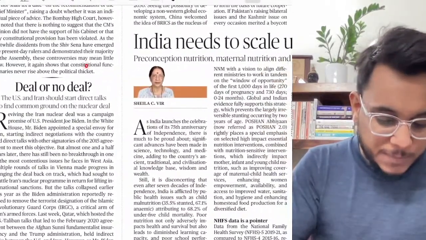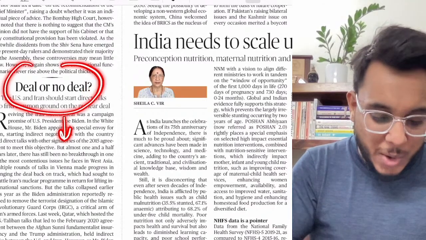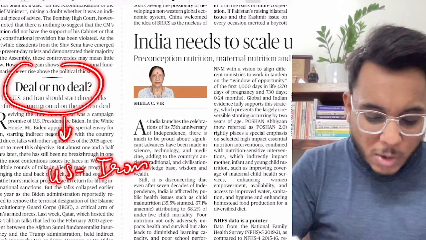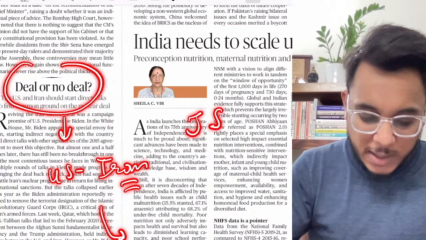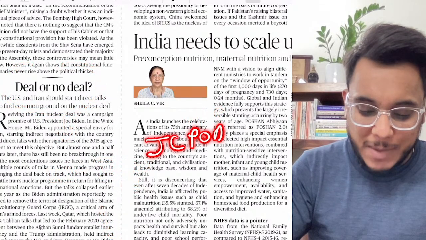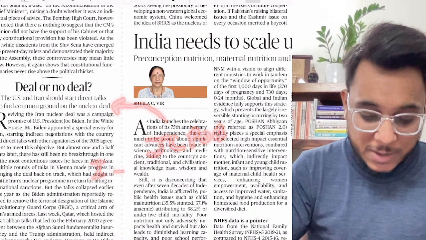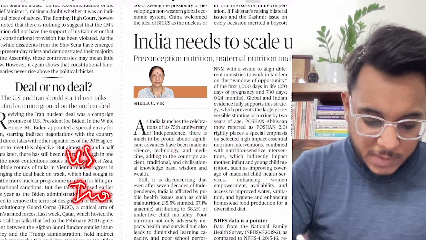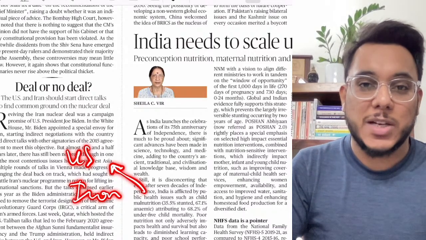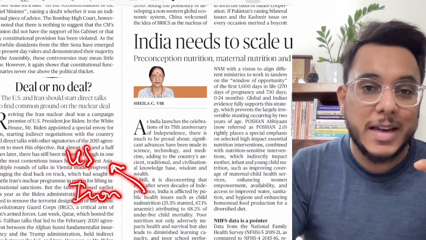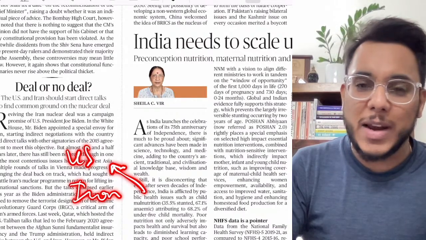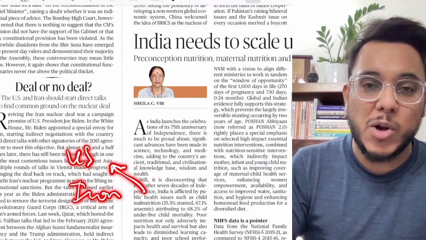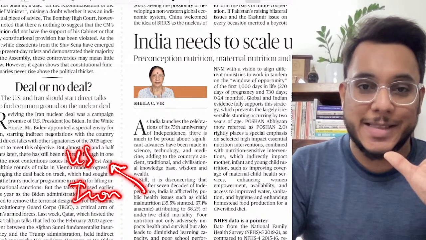Then deal or no deal. Fine. So guys, deal or no deal, this particular article talks about the USA and Iran cooperation. So basically, the issue is that there was the Joint Comprehensive Plan of Action that was signed between the USA and Iran. Now, as per this Joint Comprehensive Plan of Action, the USA wanted that Iran should not go for uranium enrichment. Iran agreed also that they will not go for the uranium enrichment, and the Joint Comprehensive Plan of Action was signed. But when Donald Trump became the president, at that point of time, Donald Trump withdrew out of this Joint Comprehensive Plan of Action.